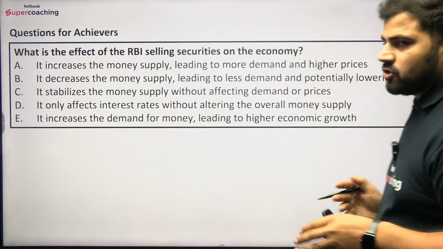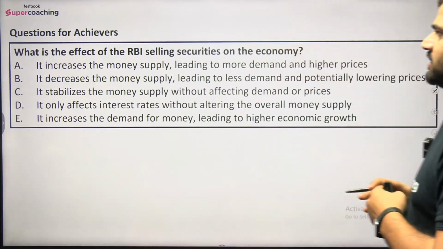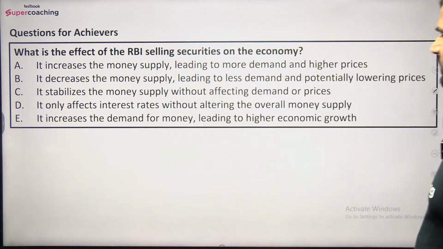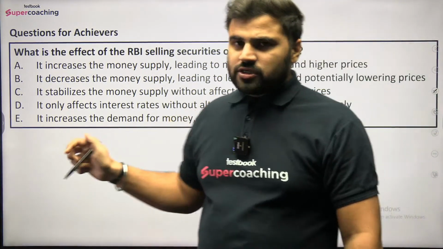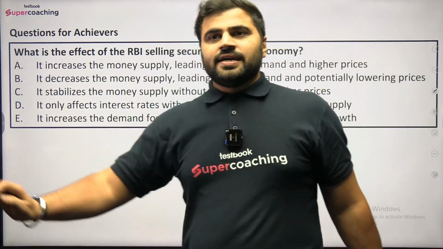So we have seen the effect of RBI purchasing the government securities as a part of open market operation. Now we are discussing the effect of RBI selling securities on the economy. It increases the money supply, leading to more demand and higher prices. It decreases the money supply, leading to less demand and potentially lowering prices. It stabilizes the money supply without affecting demand for prices. It only affects interest rate without altering the overall money supply, or it increases the demand for money, leading to higher economic growth.